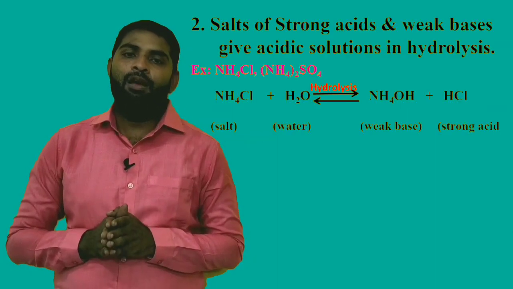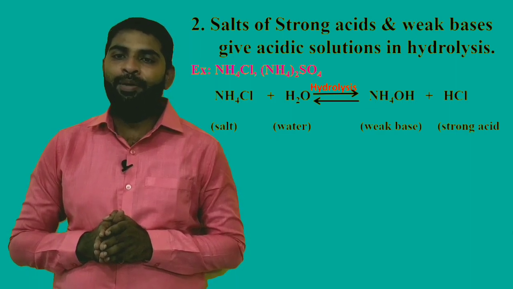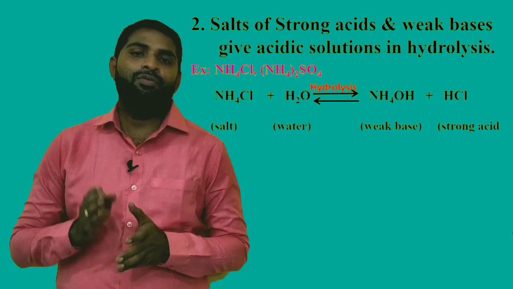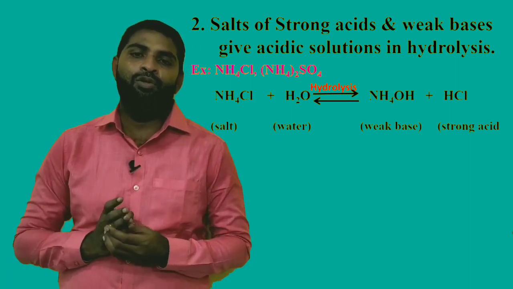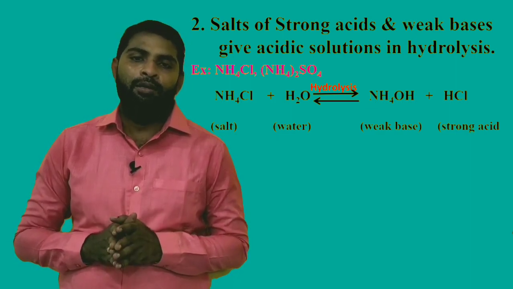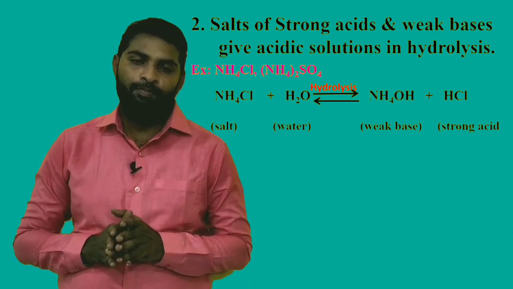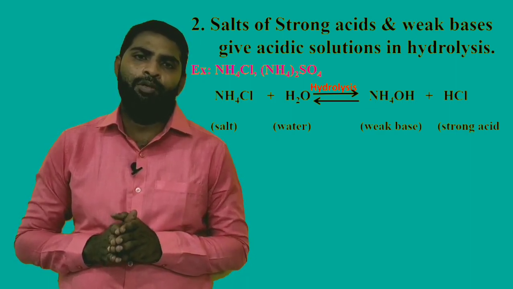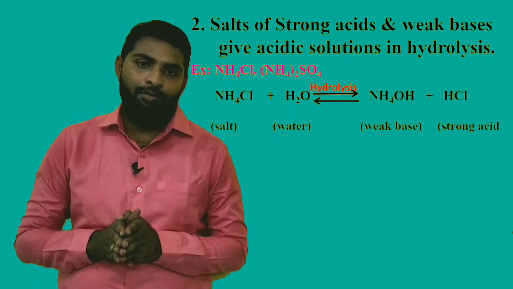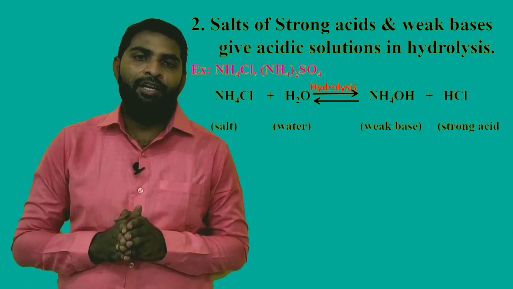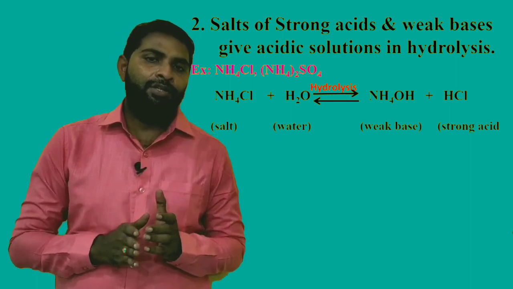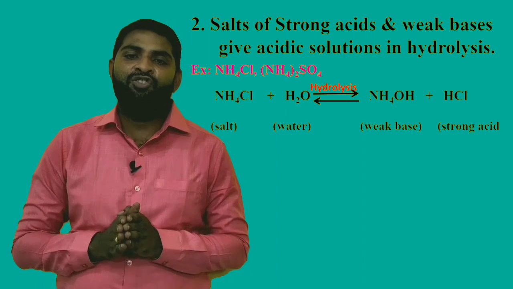Second one, salts of strong acids and weak bases give acidic solutions on hydrolysis. Examples of these salts are ammonium chloride and ammonium sulfate. If you take ammonium chloride as an example and add it to water, it undergoes hydrolysis, and ammonium chloride on hydrolysis gives ammonium hydroxide and HCl. Ammonium hydroxide is a weak base and HCl is a strong acid.